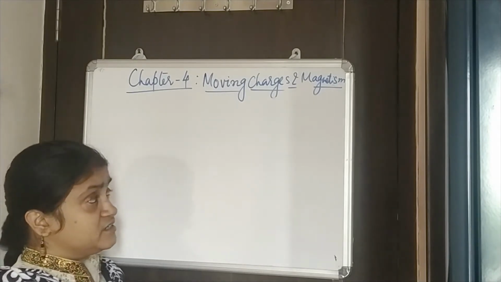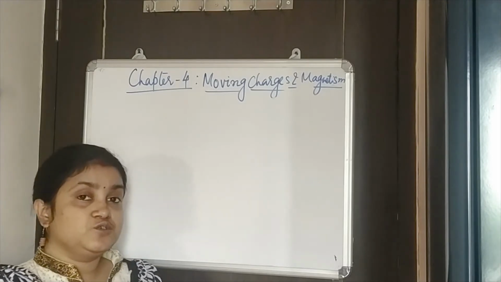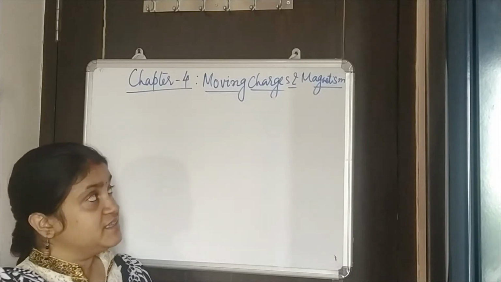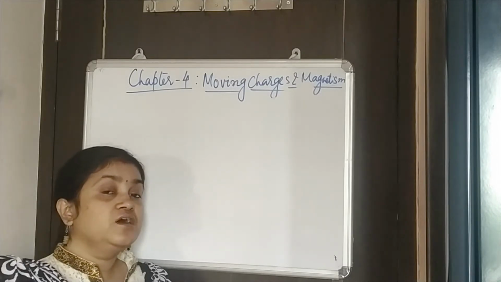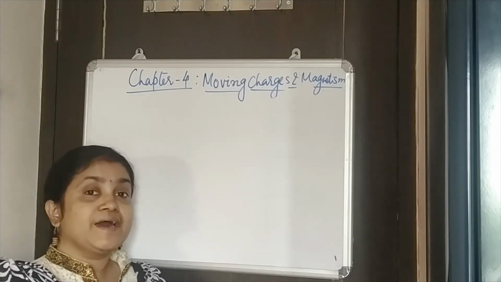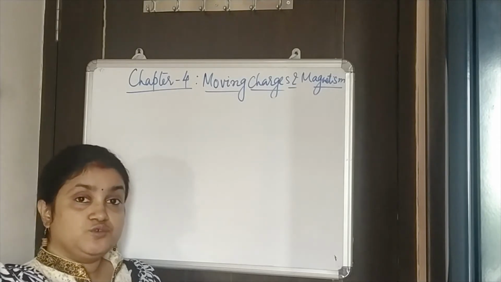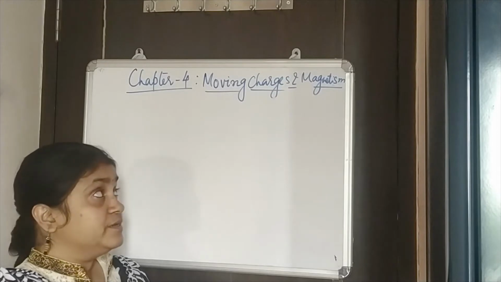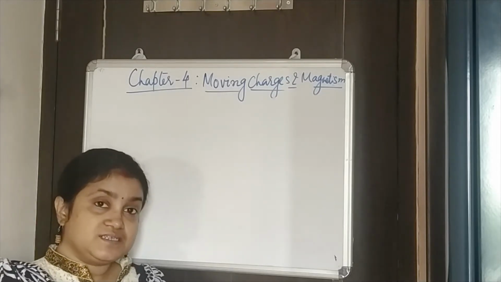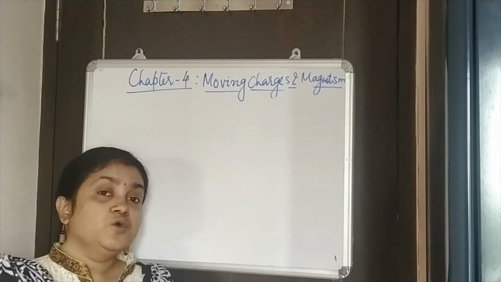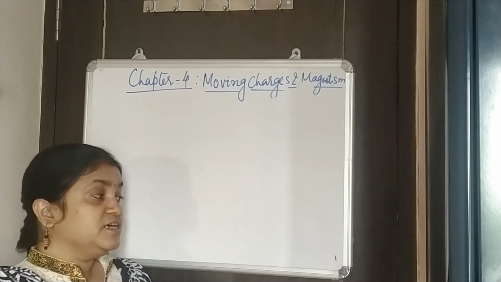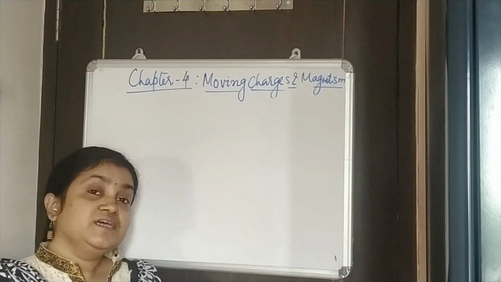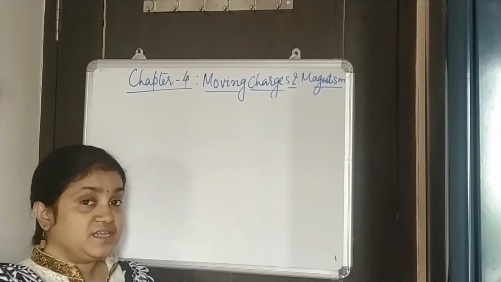So earlier in olden days it used to be thought that electricity was produced by charge, and that electricity is altogether a different topic, and magnetism which is due to the magnets is a totally different concept. But there were few scientists in the 19th century who found that if the charges move, it means if there is a current, then that would affect the magnetic needle.